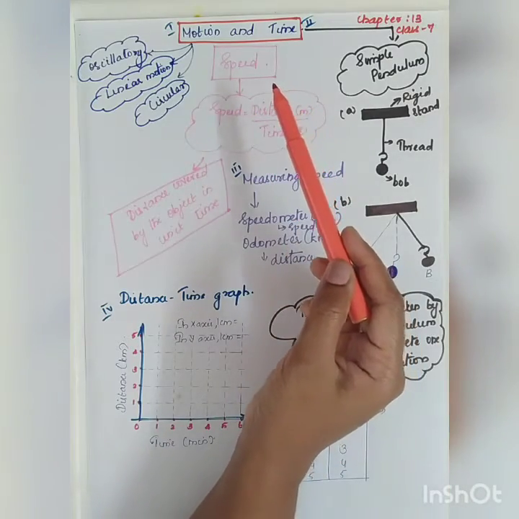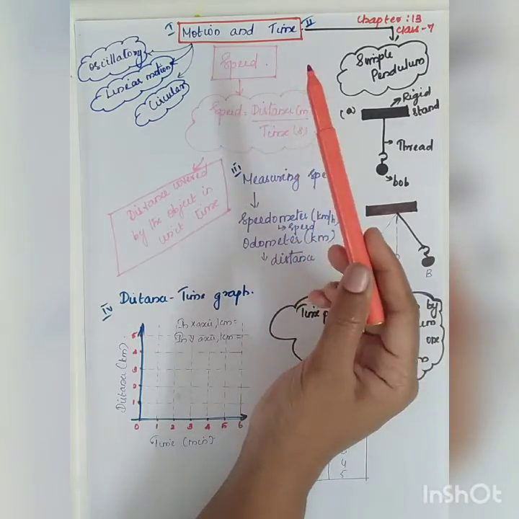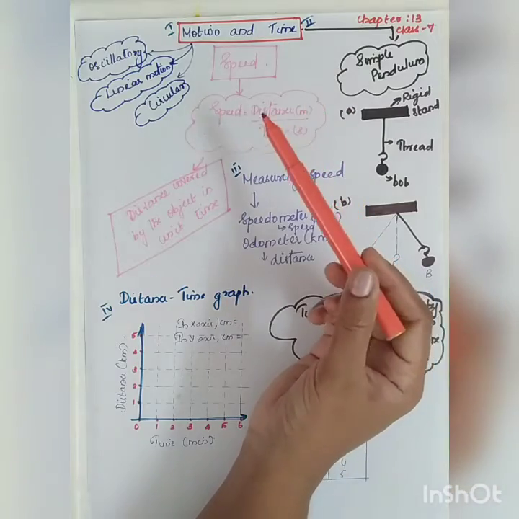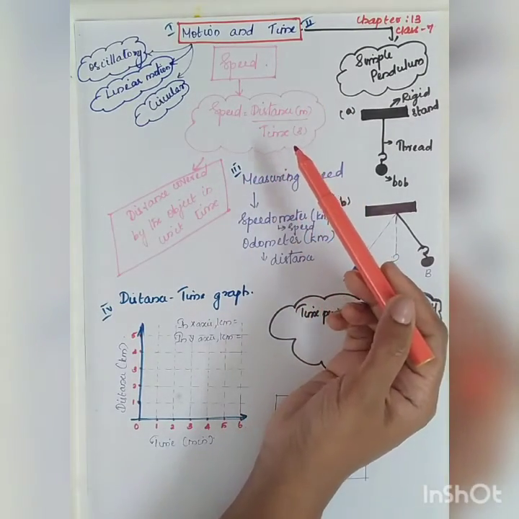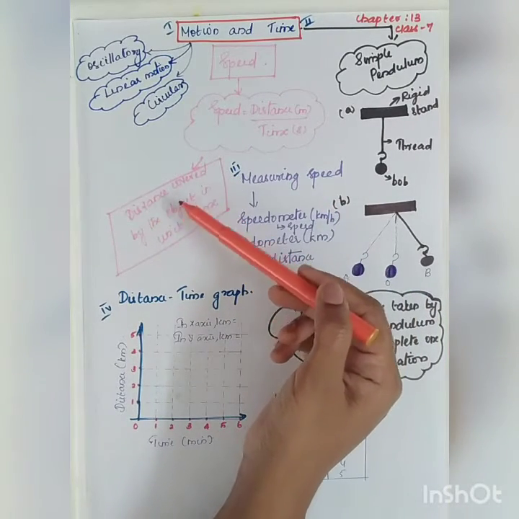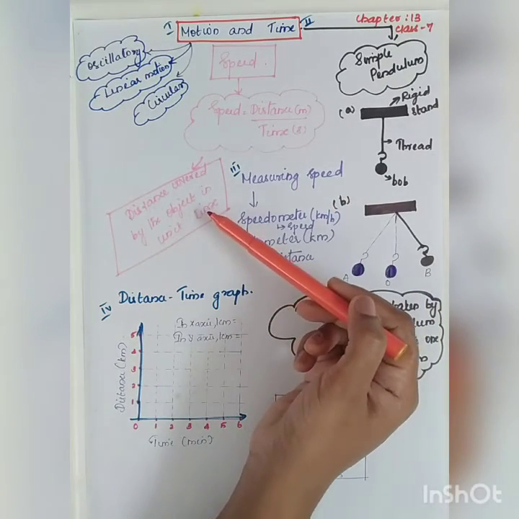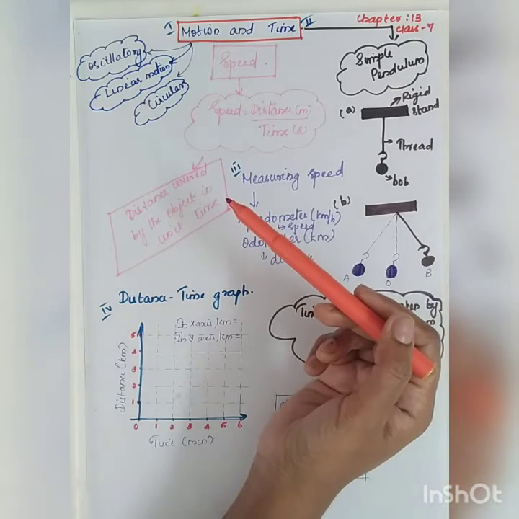So the next important topic here is speed. So what is meant by speed? Speed is the ratio of distance by time. It can be defined as the distance covered by the object in unit time.